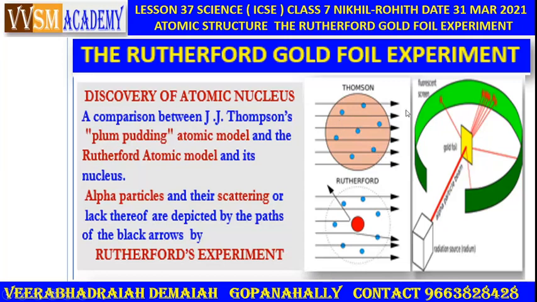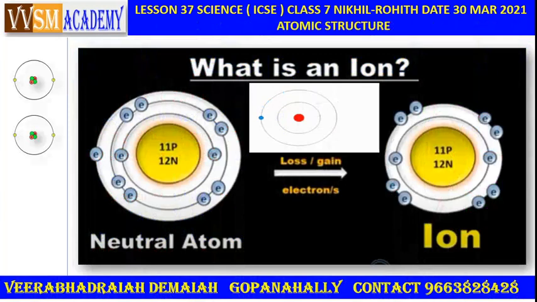Only some of the alpha particles are rebounding back because the core of the atom as a whole is hard. Some protons and neutrons are there. That is the core of the atom. That's all.